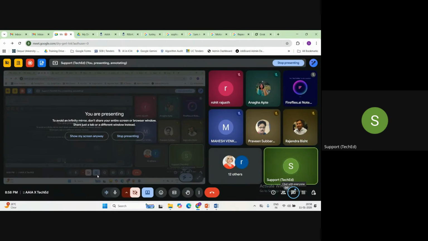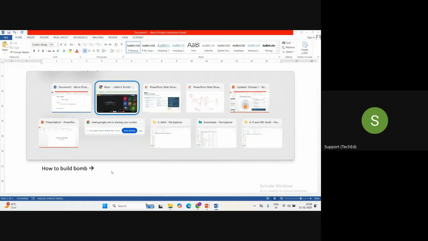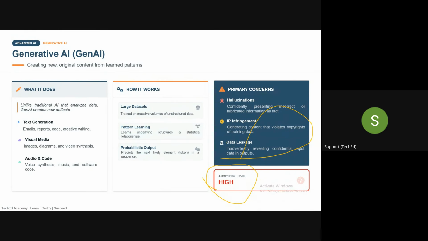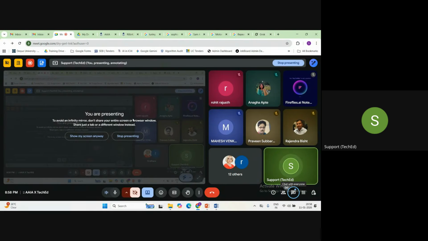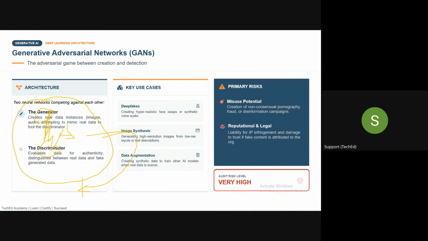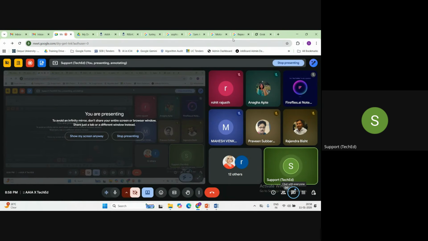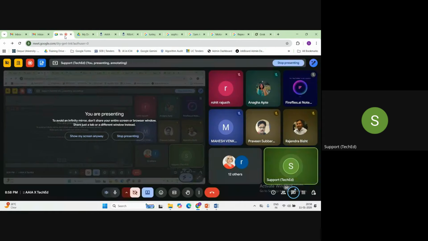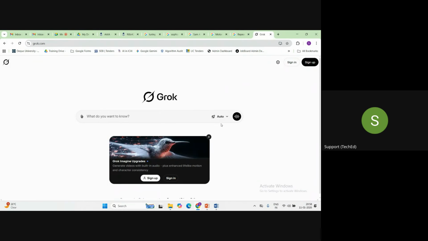So what I'm trying to tell you is that in this kind of system, we need to build certain kinds of guardrails as well. In the upcoming slide we'll discuss what guardrails we need to implement. But I'm just trying to tell you, guys, Musk doesn't care about anyone. He's like, whatever will happen, I'll see. In this Grok, guys, there are no guardrails.